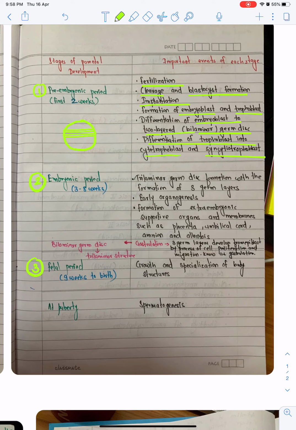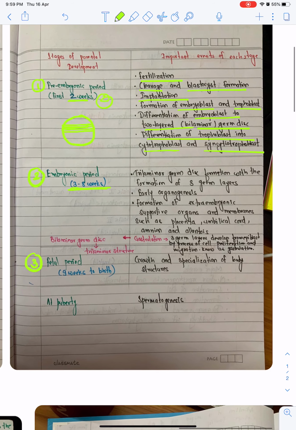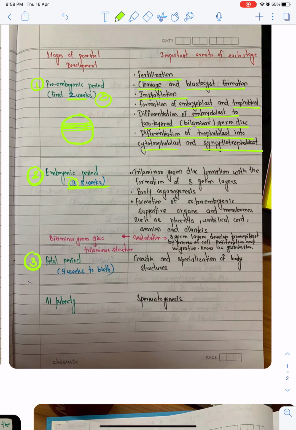Embryonic period, 3 to 8 weeks. We remember: 2 weeks, 2 germ layers; 3 to 8 weeks, 3 trilaminar layers. Trilaminar germ disc formation, with the formation of 3 germ layers.